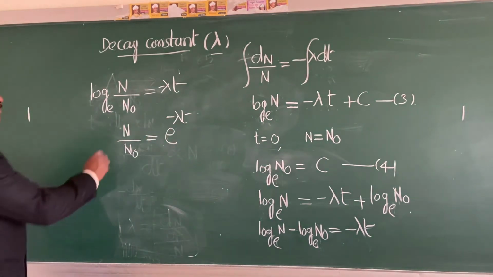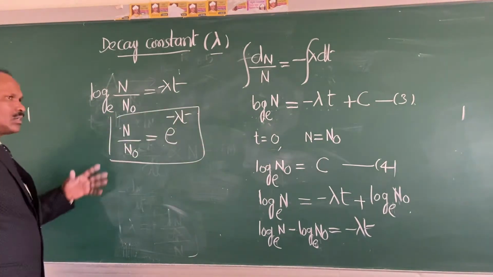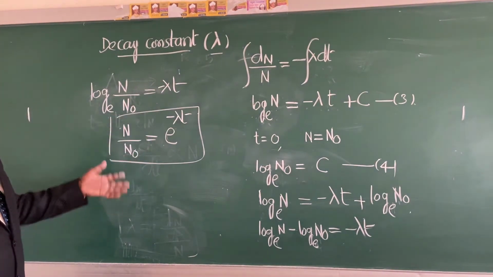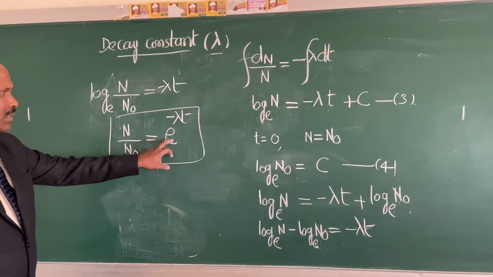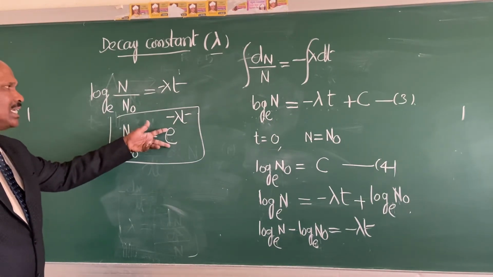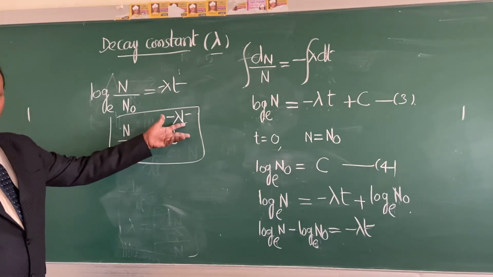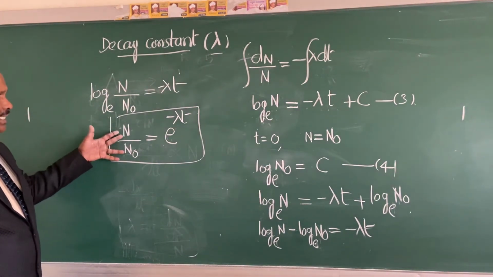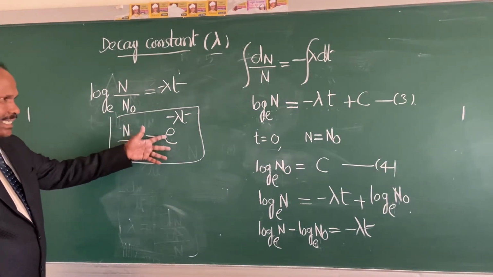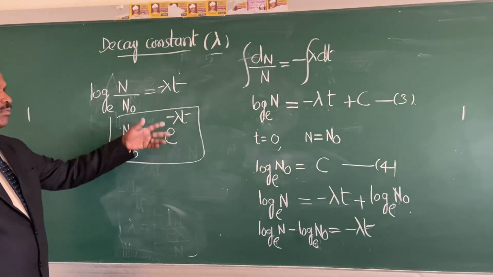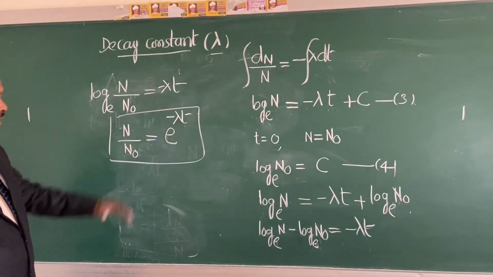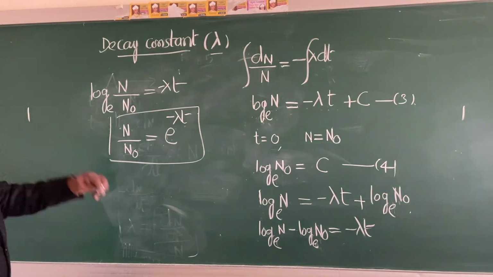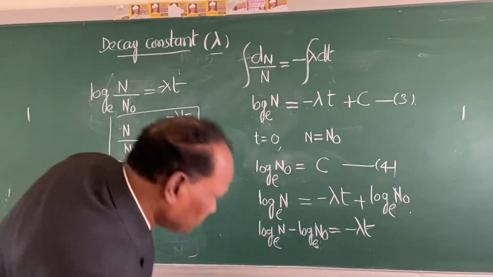So what you are noticing from this equation, n upon n0 is what? The fraction of radioactive nuclei remaining. You are seeing from this equation that it is exponentially depending upon what? The time. So the number of radioactive nuclei is exponentially depending upon the time. So this is the equation we have derived, that is n upon n0 equal to e raised to minus lambda t.